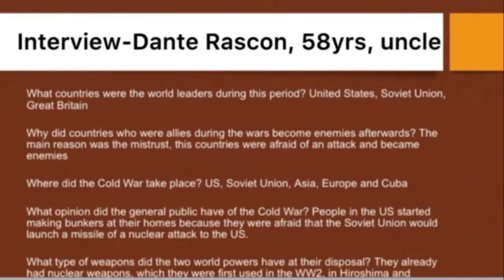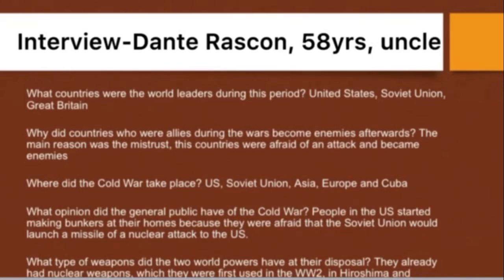For this section, I interviewed Dante Rascon. He is 58 years old and he is my uncle. So the first question was, what countries were the world leaders during this period? He said the US, the Soviet Union, and Great Britain. Why did the countries who were allies during the war become enemies afterwards? He said that the main reason the allies became enemies was mistrust. The countries were afraid of an attack and became enemies.